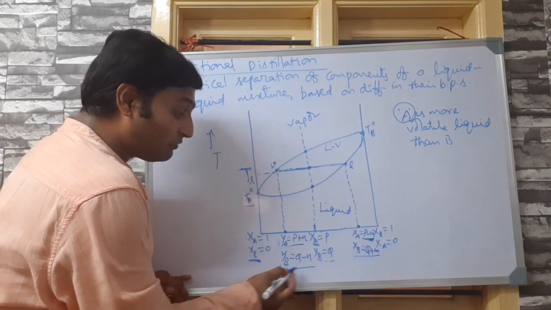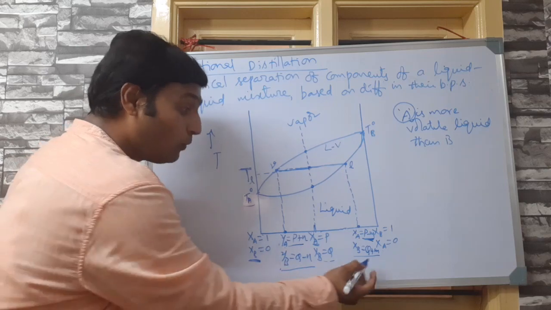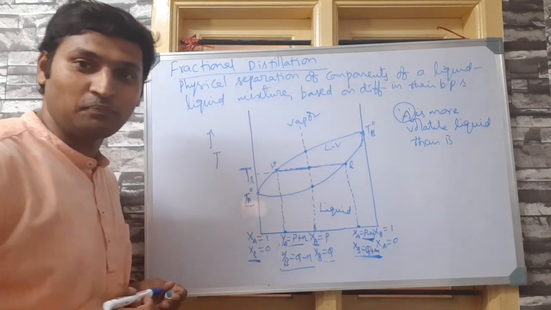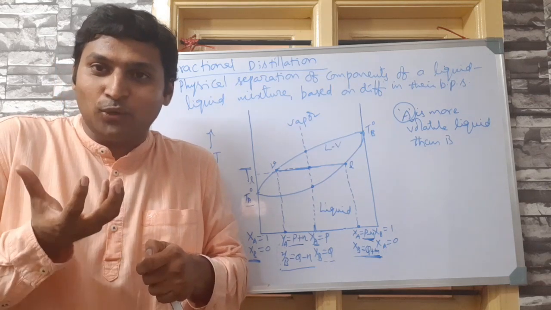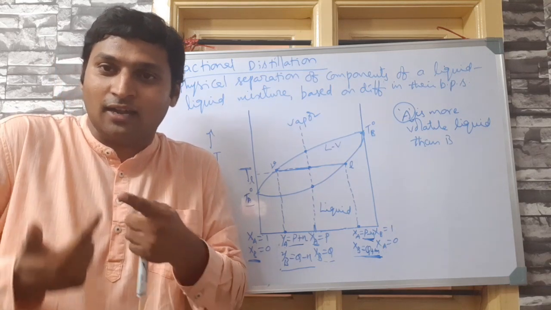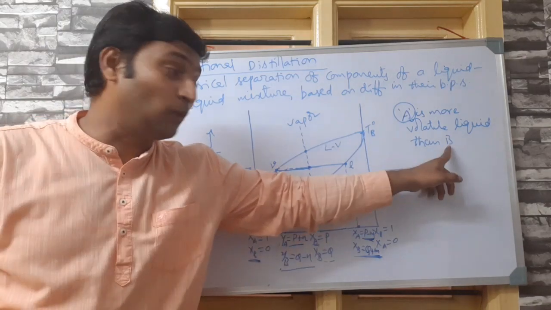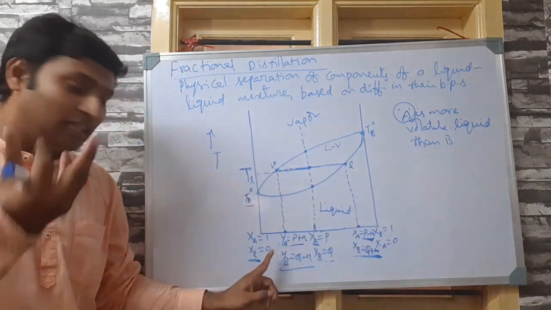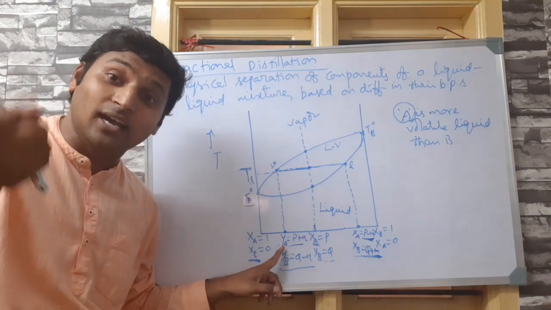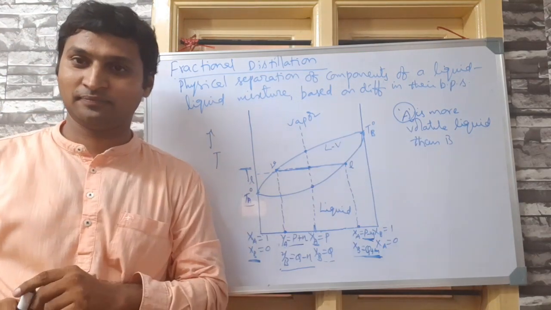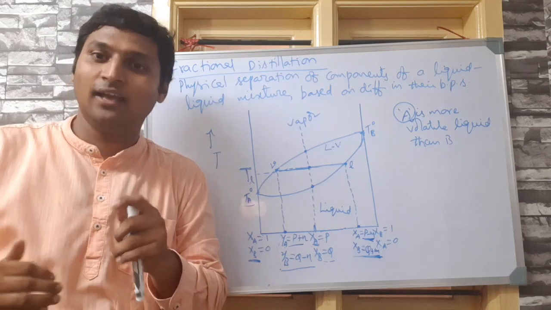That's why in the vapor phase we have less composition of B, whereas I could see more in the liquid. Please understand, the residual liquid is becoming richer and richer with B, the less volatile component. The vapors that I am obtaining after heating are becoming richer and richer with A, the more volatile component. Point understood? Now what do?